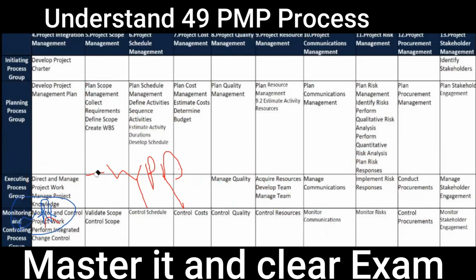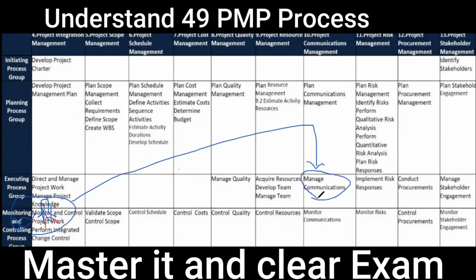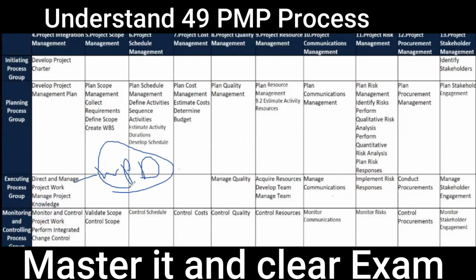Now this work performance report will be communicated to stakeholders. And how will it be communicated? It will be communicated through manage communication. Once again, because this is a very important concept to understand, your work performance data is produced in execution, in direct and manage project work.